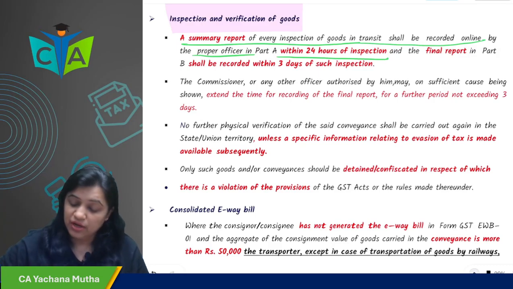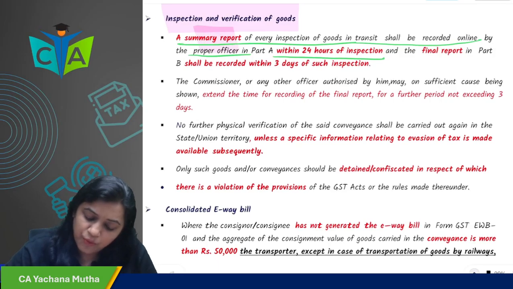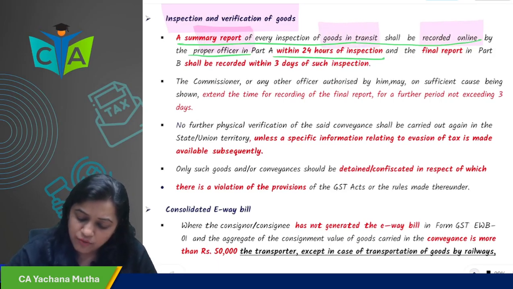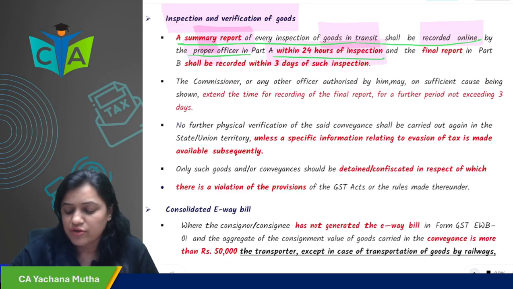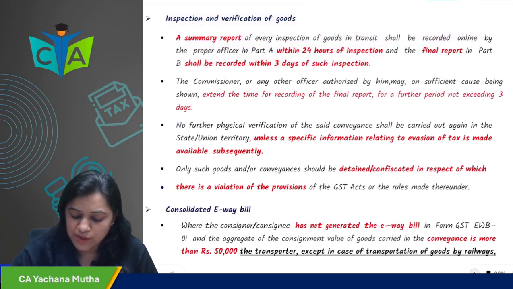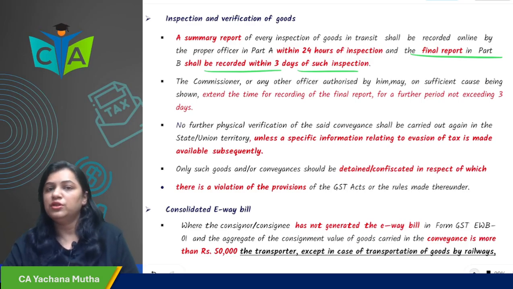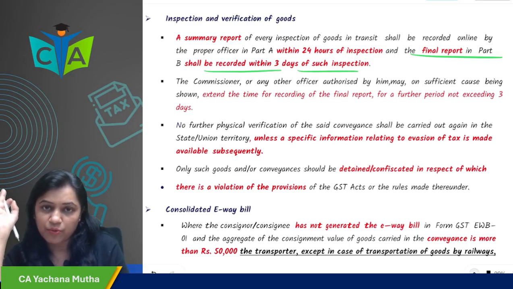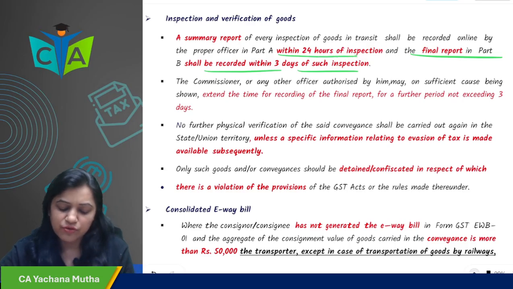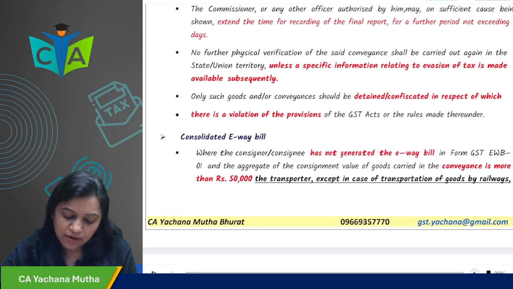The summary report of every inspection will be recorded online within 24 hours of inspection, and the final report will be made within 3 days of inspection.